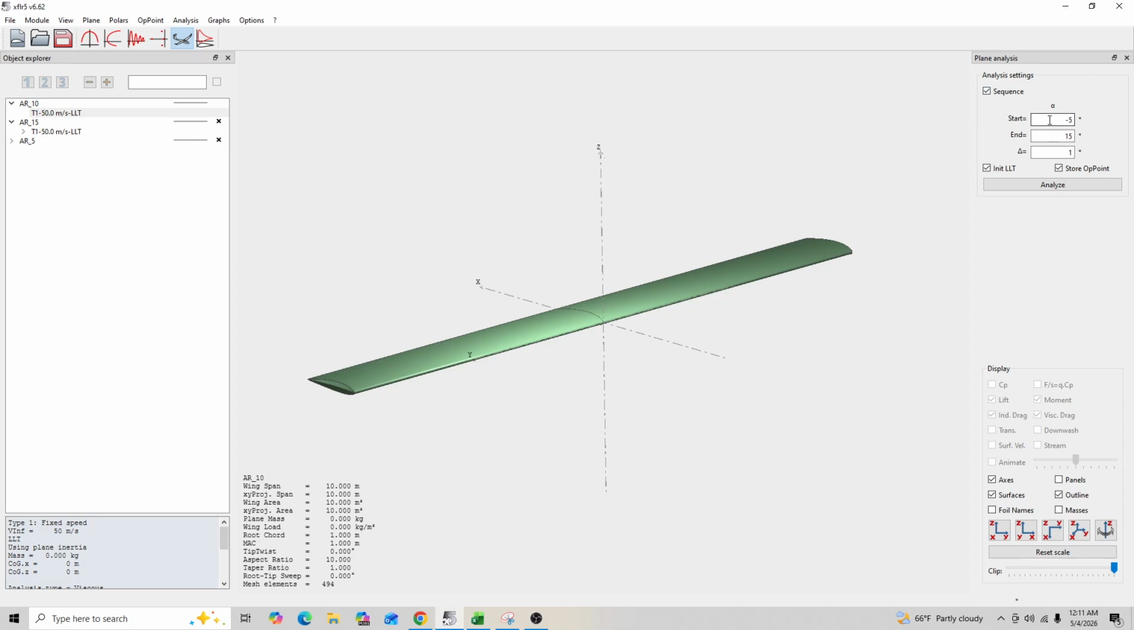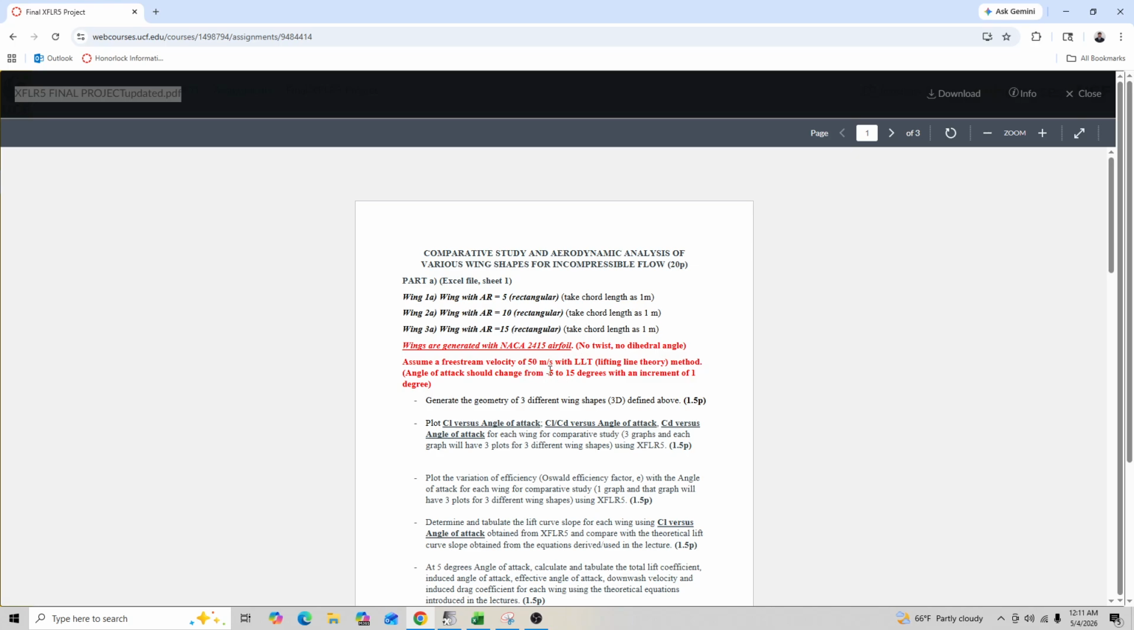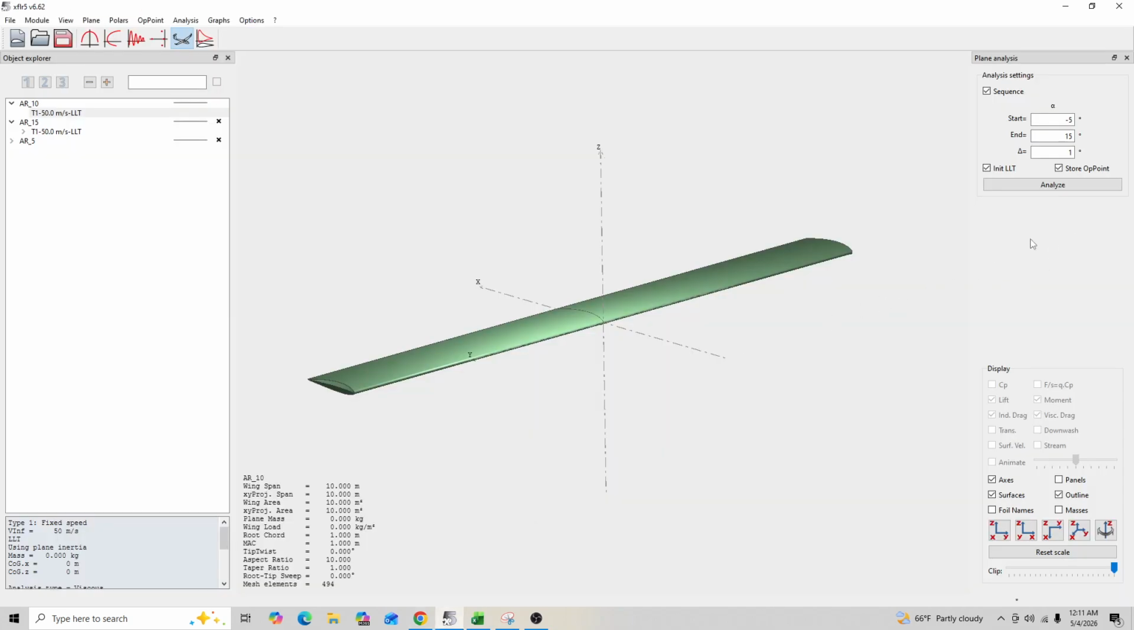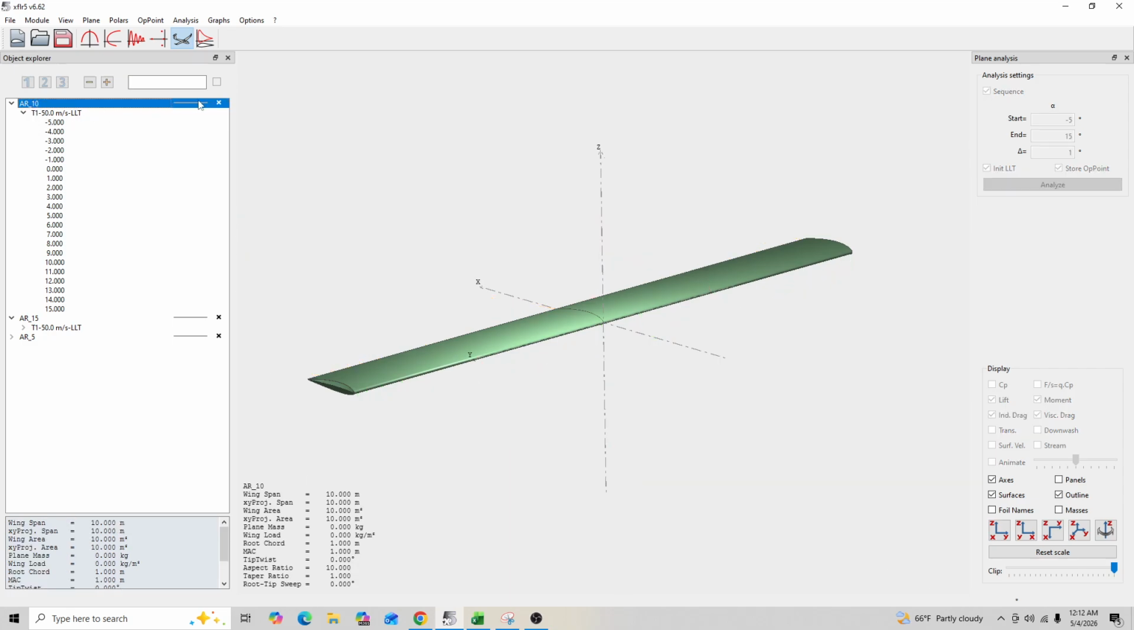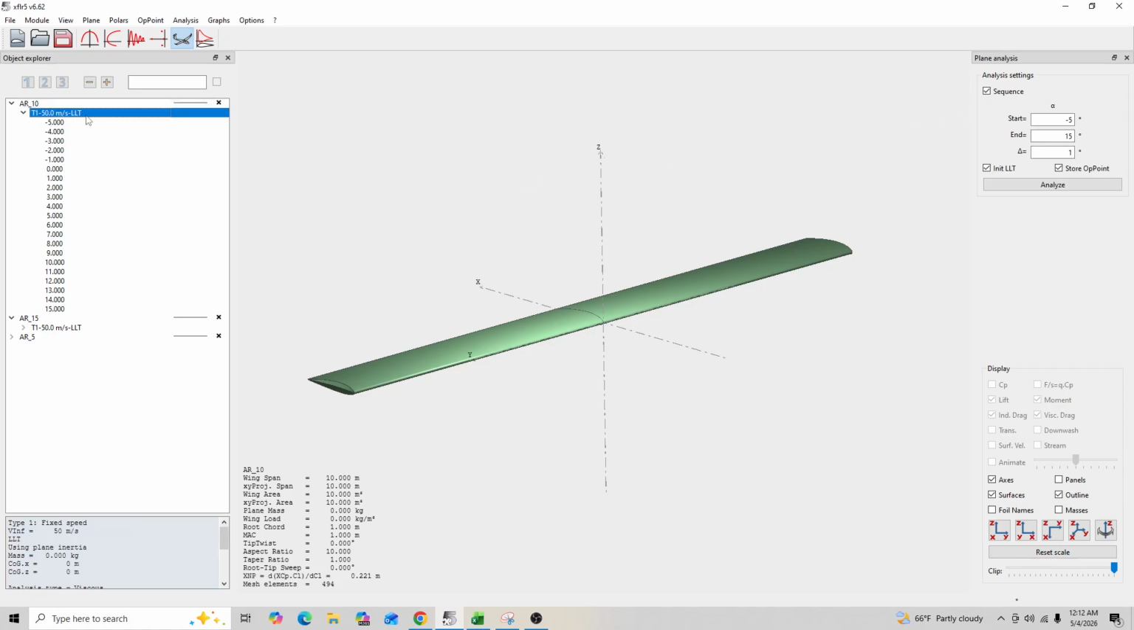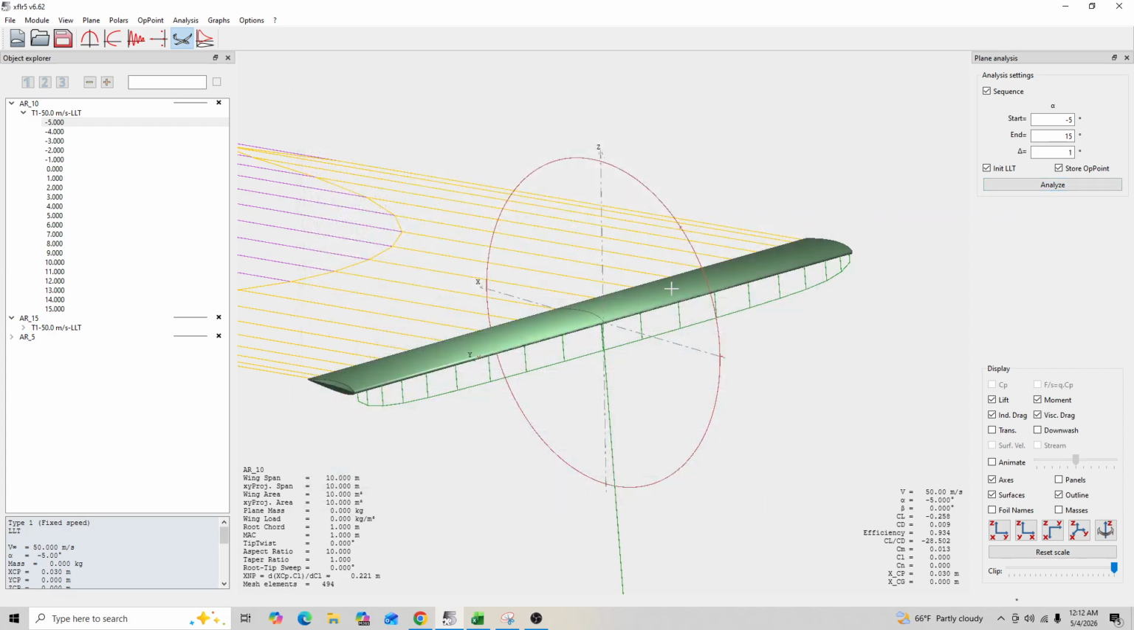So you want to just double check that this angle of attack starts at -5, ends at 15, and goes up in 1-degree increments, just like our project description says here. So once you have that selected, you should be able to go ahead and click Analyze there. And you'll see here for our 10, there we go, just analyze that again.